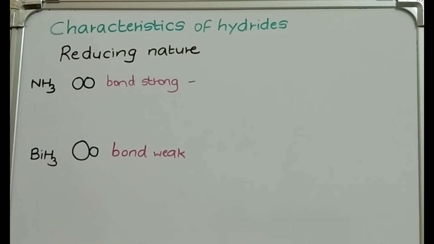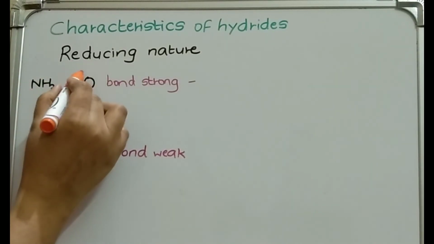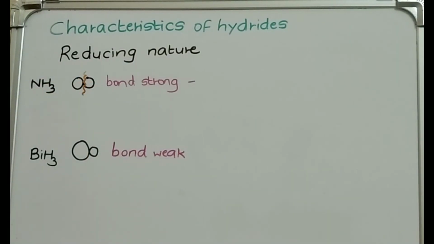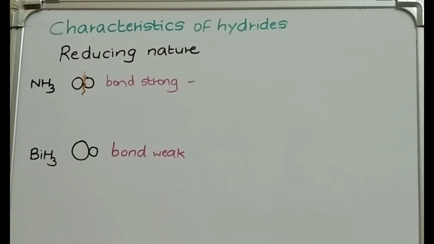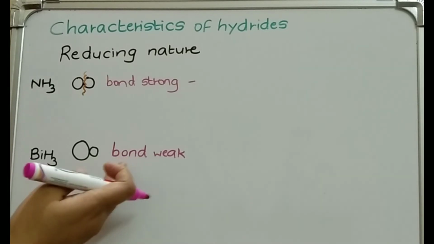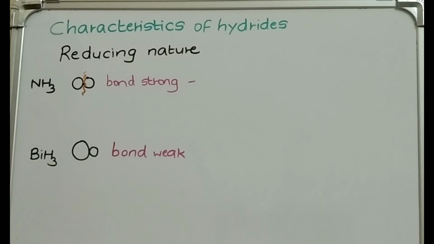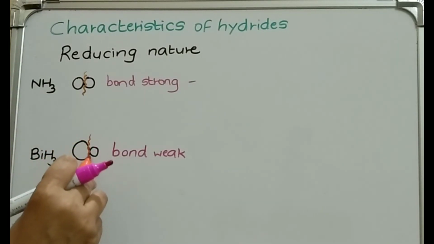So to break the bond between nitrogen and hydrogen, more energy is required. Correct? And hydrogen cannot be removed very easily. But over here, the bond can be broken very easily between bismuth and hydrogen.